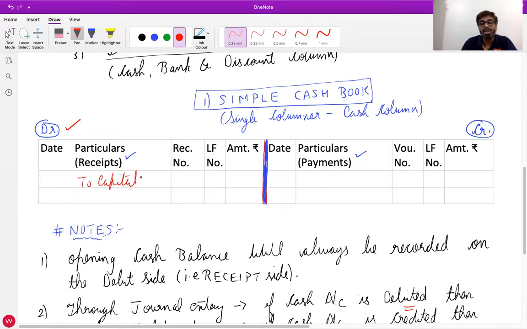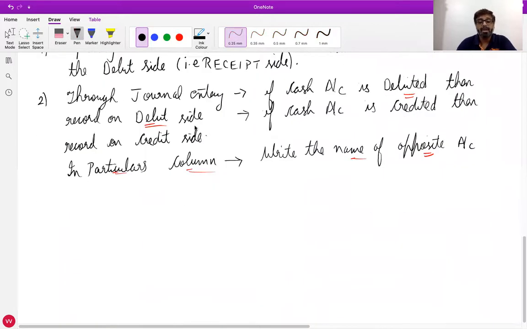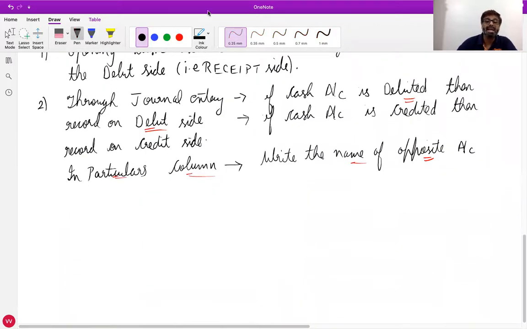Did you understand this logic? In particulars, you write what? To capital account. Means you have to write the name of opposite account. Is that point clear to everyone? Raise your hand who did not understand the second note.